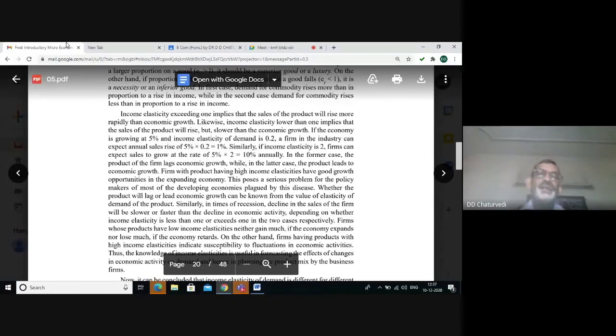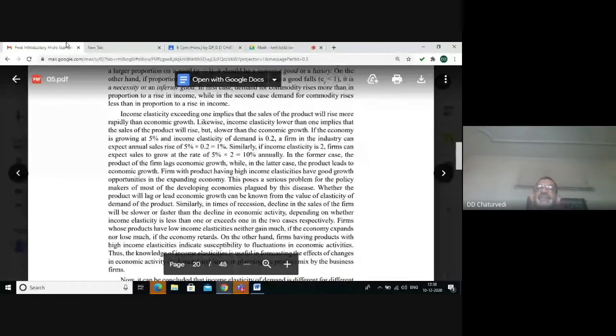For example, suppose economy is growing at 5% and income elasticity of demand is 0.2. So the firm can expect the annual sales to rise by 5 into 0.2, that is 1%. And when the income elasticity is 2, the firm can expect the sales to grow at 10%, that is 5 into 2. So in case there is prosperity, that means positive economic growth, then with low income elasticity of demand, the gain in sales will be 1%. And with high income elasticity, the gain in sale will be 10% annually.